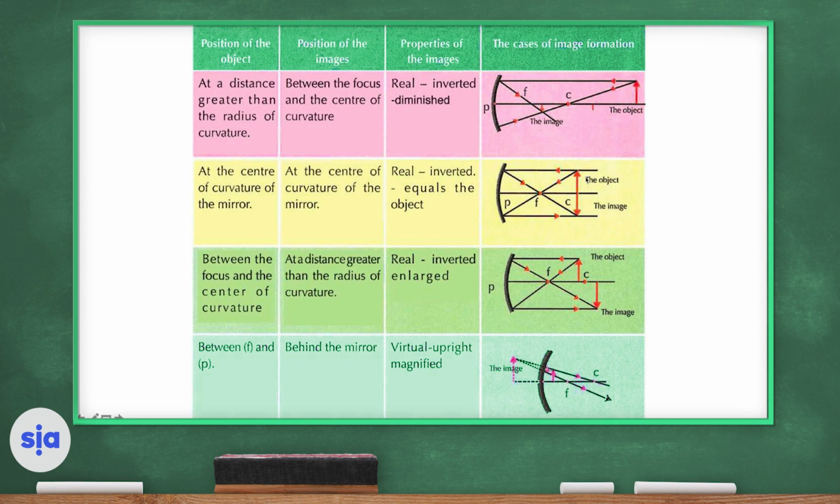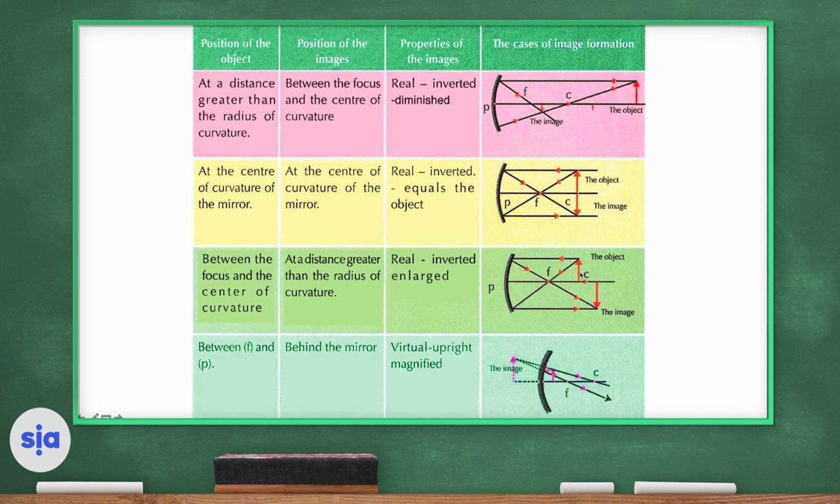What if the object is at the center of curvature, at the point C? Then the image will also be formed at the center of curvature. It's real, in front of the mirror, inverted, and equal in size to the object.